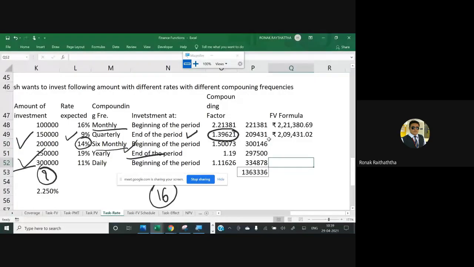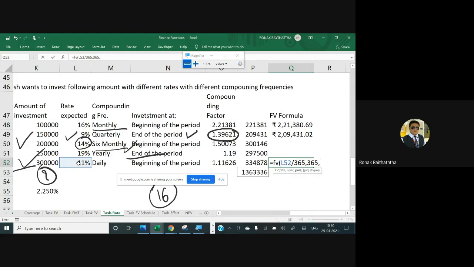Let me do it for that daily one as well, so that you will be crystal clear with that. So equal to FV, opening the bracket, the first one is rate. So rate is 11% to be divided by 365, comma. Then you get the number of periods. Number of periods are anyway going to be 365 because only 1 year is pending to be done and we are investing at the beginning on the daily basis only. So there would be 365. And if it would have been at the end of the period, I would have written 364 instead of 365. As simple as that.